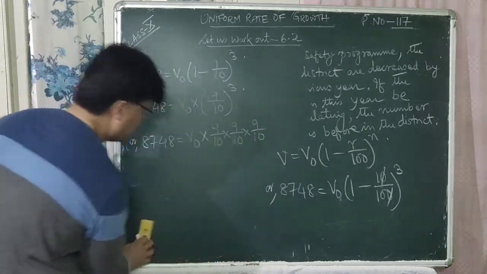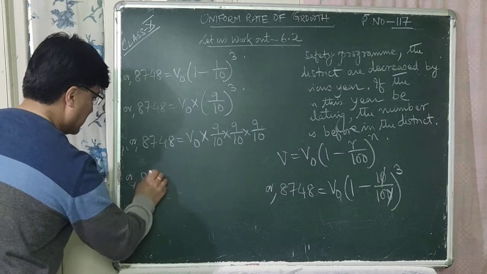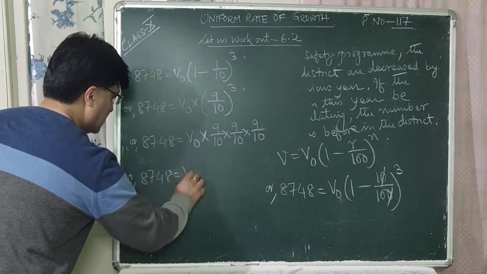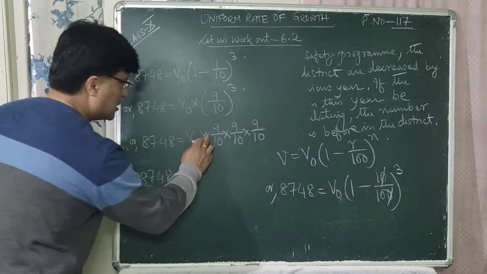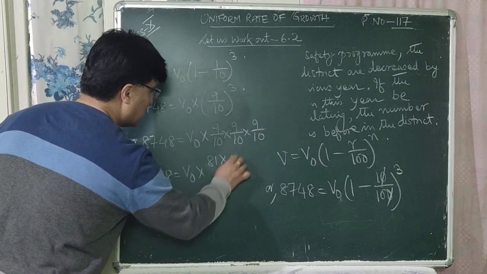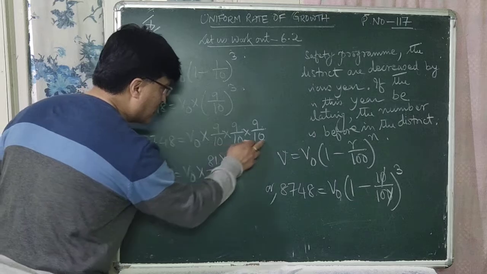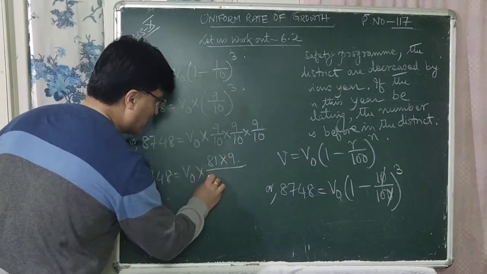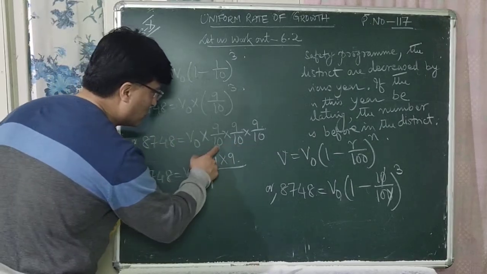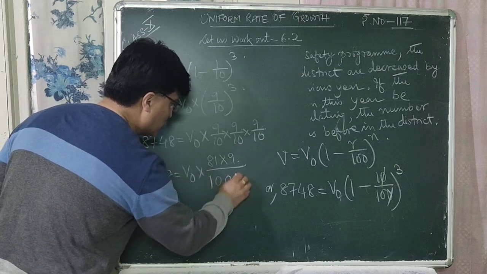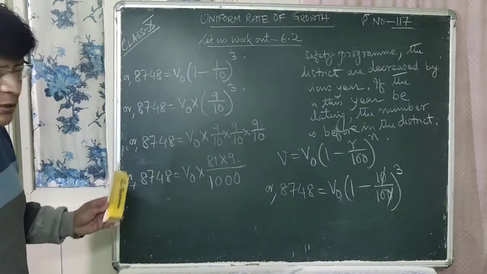Let us simplify it. 9 nines are 81 into 9, divided by 10 by 10 by 10. How many zeros are there now? 1, 2, 3 zeros. Write down 3 zeros after 1.